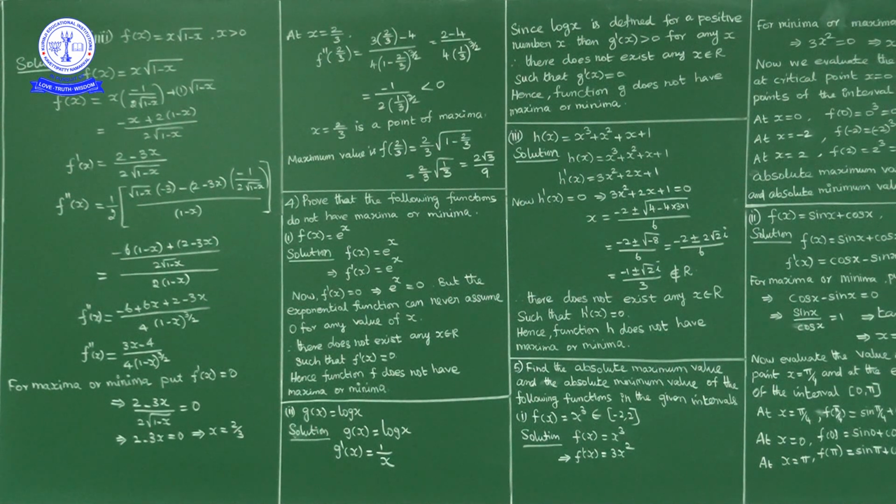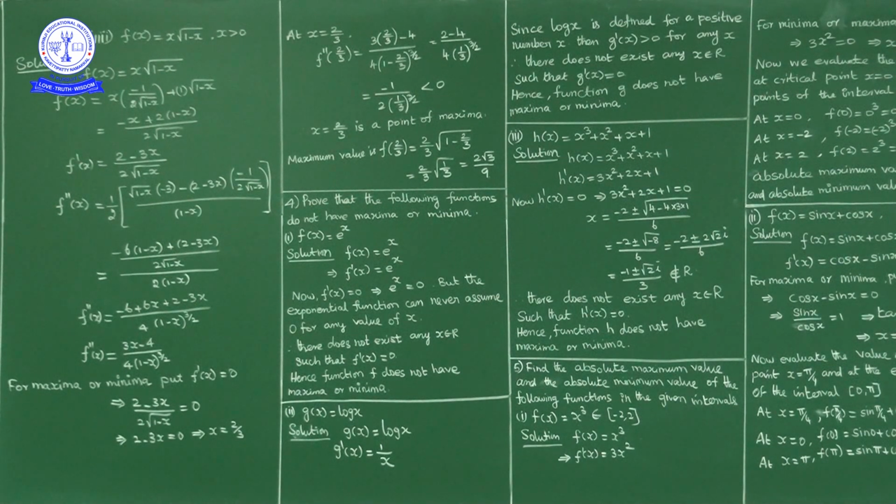Suppose at x equal to a and x equal to b, f dash of x equals 0, then x equal to a and x equal to b are critical points. Or where f dash of x does not exist, that point is also called a critical point. At these critical points find the sign of f double dash of x. If f double dash of a is positive, then x equal to a is the point of local minima and f of a is the local minimum value.